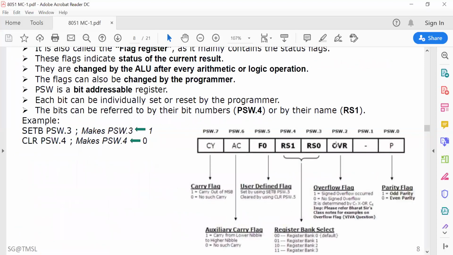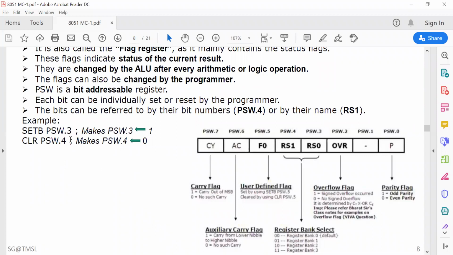Look into this. This is the PSW register, the flag register format, with bits called PSW.0, PSW.1, PSW.2, PSW.3, PSW.4, PSW.5, PSW.6, and PSW.7. This is called bit addressable. Now you can use PSW.0 to PSW.7 in your instruction execution in this way. Here is an example: SETB PSW.3. That means the PSW.3 bit must be set, so it will be 1. If this instruction is executed by the microcontroller, the corresponding bit will be 1.